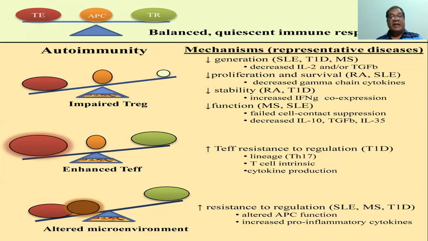Or if there is enhanced effector cell activity, that may give rise to autoimmunity. Or the microenvironment may be altered so that there is imbalance between these two. They are not decreased in number, but there is imbalance due to alteration in the microenvironment present at the site of inflammation. So increased resistance to regulation, say, for example, in SLE, multiple sclerosis, etc. They give rise to autoimmunity.